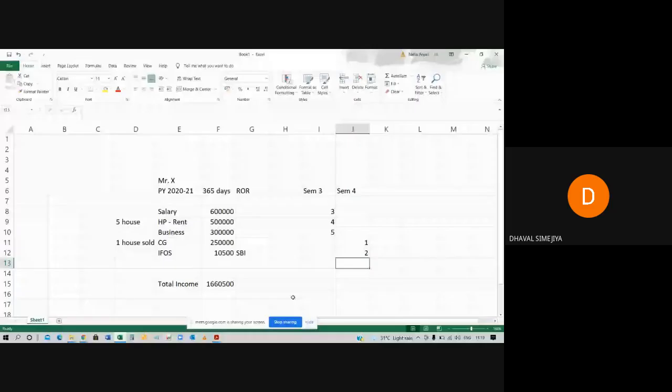Screenshot. That PDF file I will upload in your classroom. I will send you the invitation also. Accept that invitation. If you want to take the screenshot of this Excel, then please.